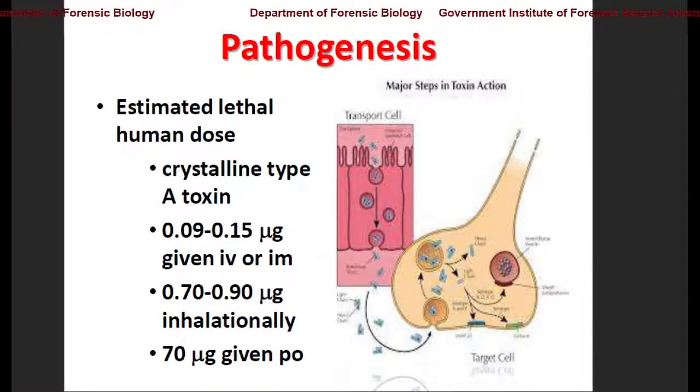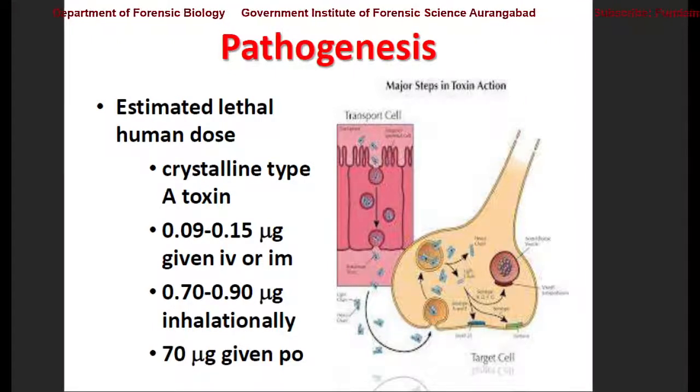Pathogenesis: the estimated lethal human dose of the crystalline type A toxin. It has been estimated that 0.09 to 0.15 microgram given intravenously or intramuscularly can be poisonous.